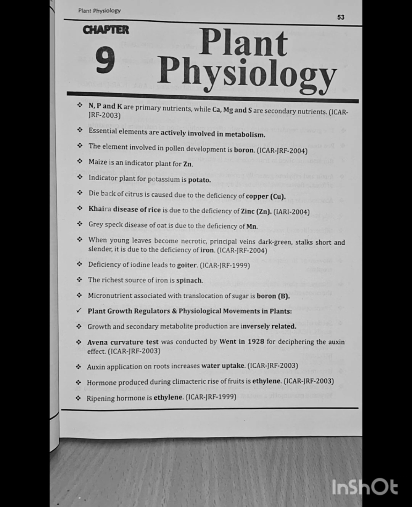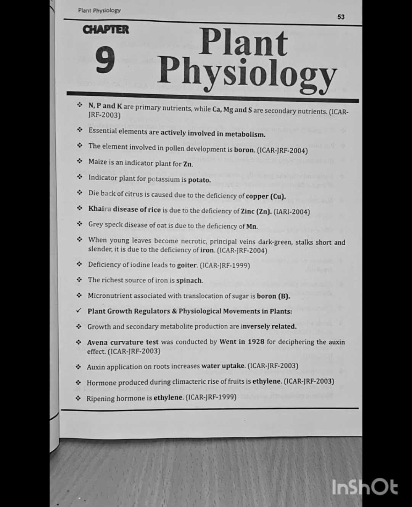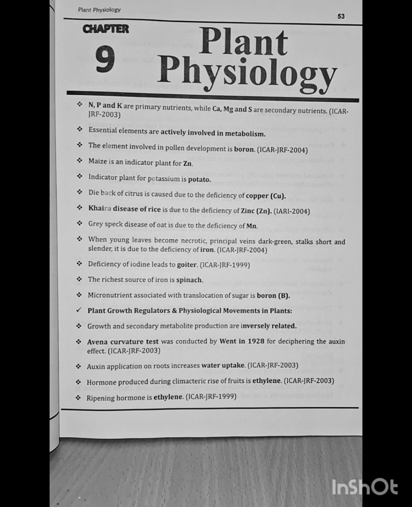Grey speck disease of oat is due to the deficiency of manganese. When young leaves become necrotic, principal vein dark green, stalk short and slender, it is due to the deficiency of iron. Question asked in ICAR JRF 2004. Deficiency of iodine leads to goiter. Question asked in ICAR 1999. The richest source of iron is spinach. The micronutrient associated with translocation of sugar is boron.